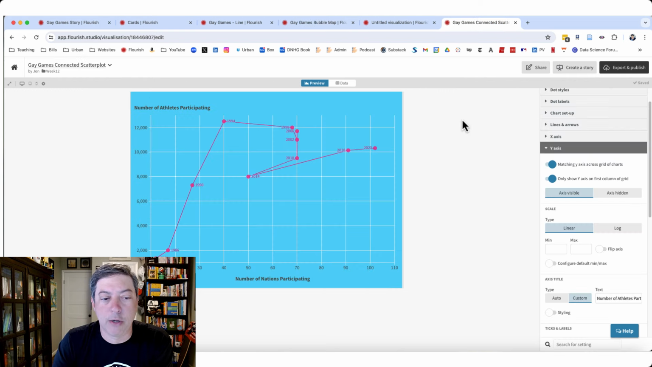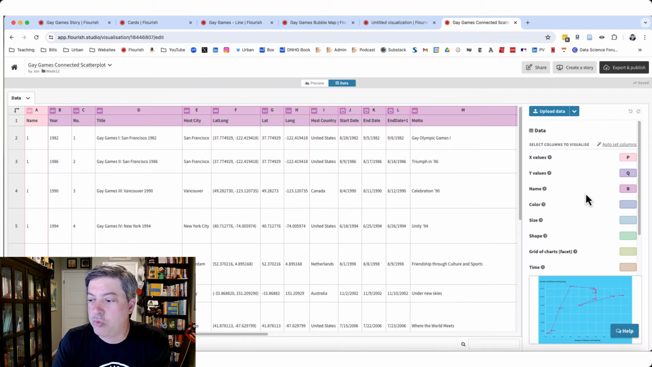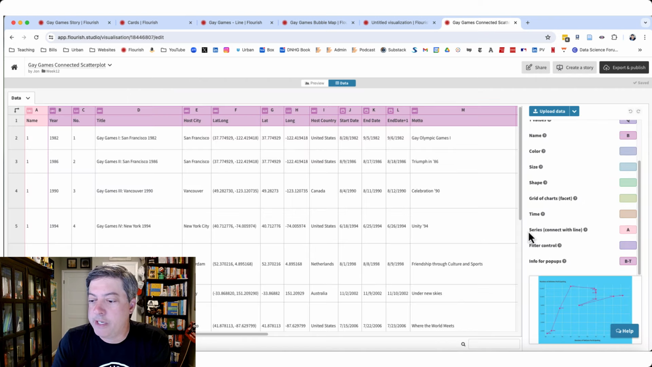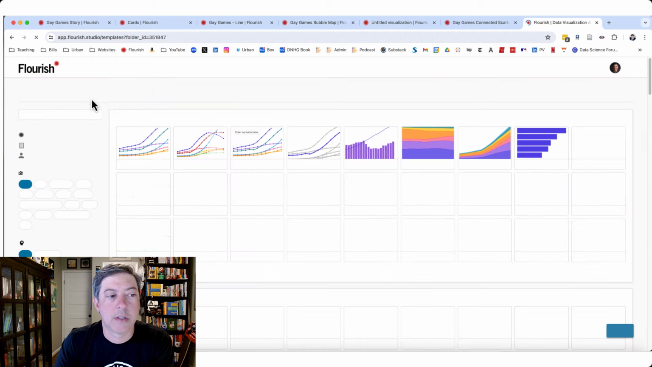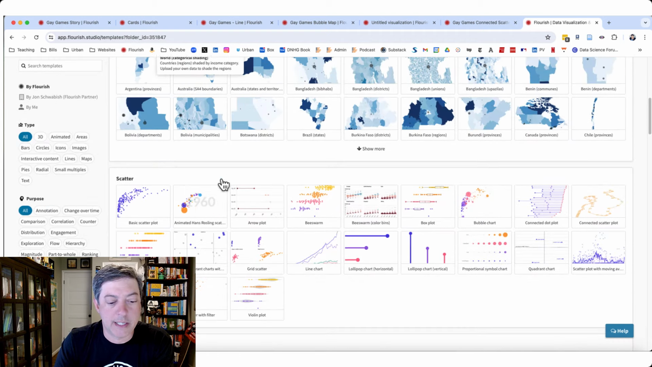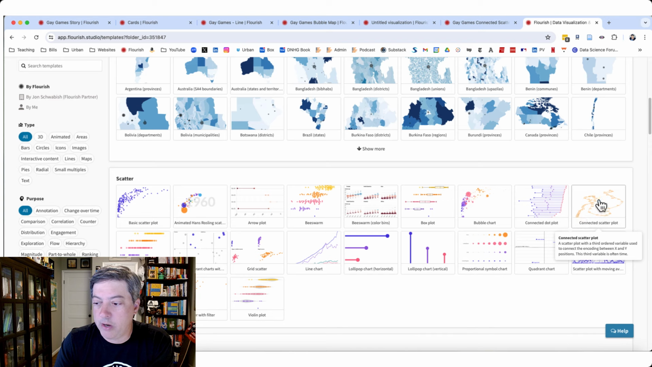Finally, connected scatter plot. Really easy. It's built in. It's a default. There is just one little trick here, and that is you need to figure out which series you want to connect with the line. And this one took me a little bit of time to figure out. Let me show you why. If I go back again to week 12, and we go to a new visualization, and we go down to the connected scatter plot down here over on the right.